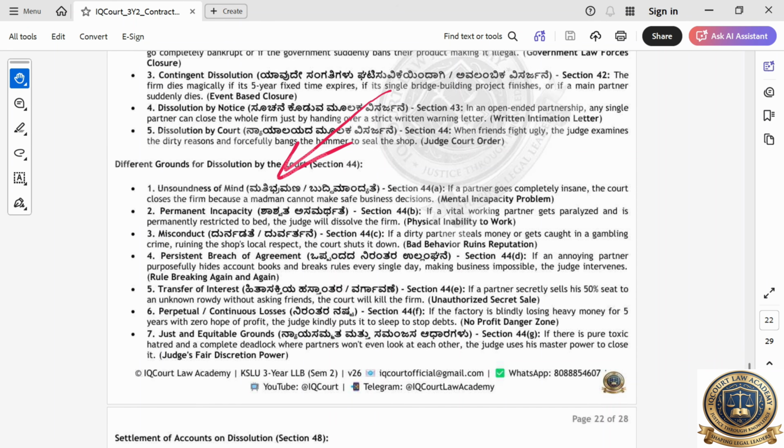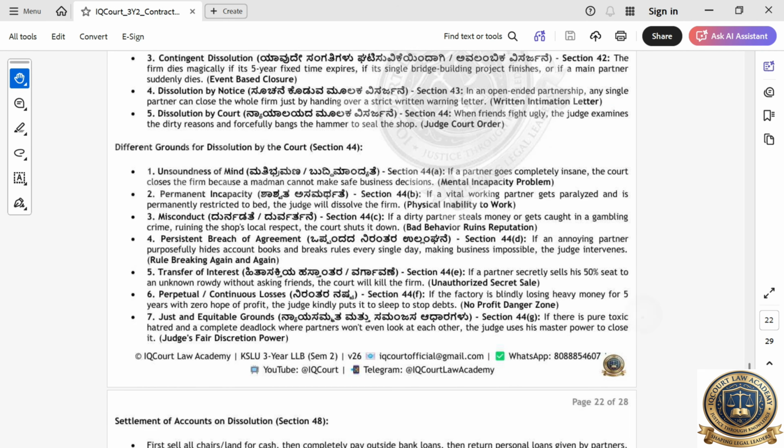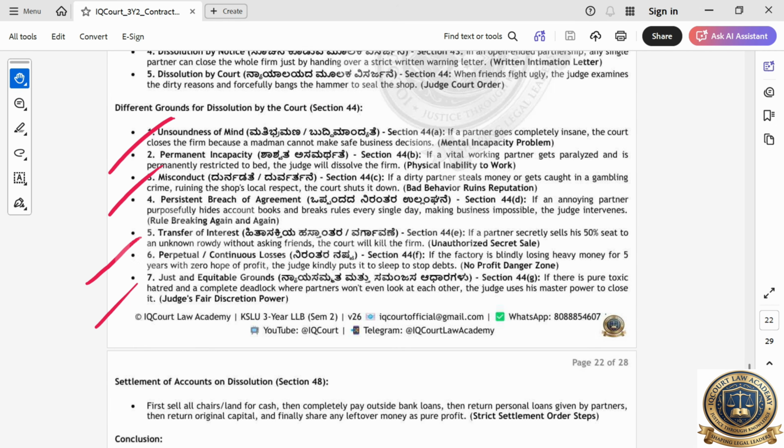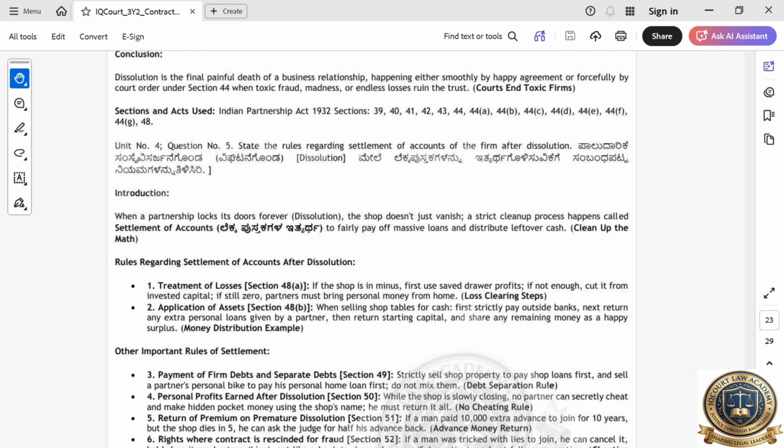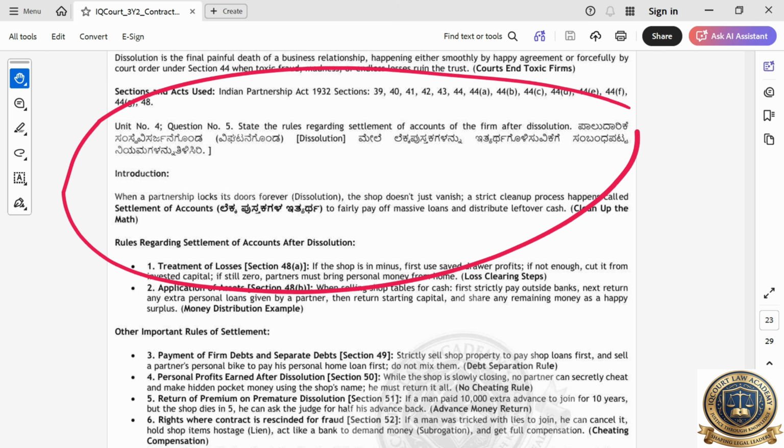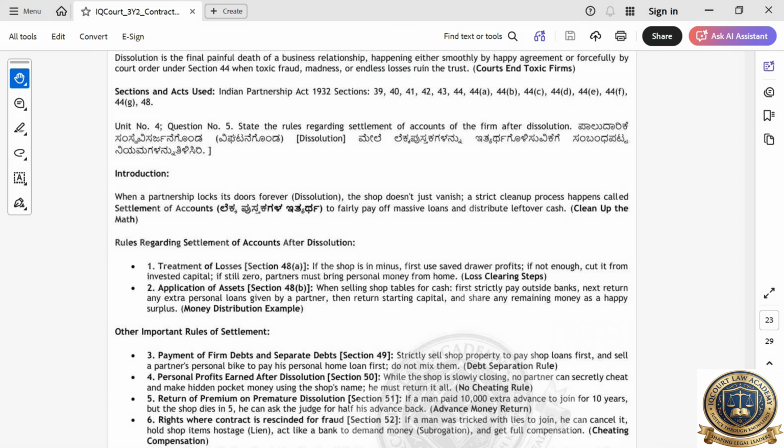Unsound mind. If a partner goes completely insane, the court closes the firm because the madman can't make safe business decisions. So that is the reason. Permanent incapability. These are all things they will ask. They will ask questions like: state the rules regarding the settlement of the accounts after dissolution. This one they will not ask, but if they want to make the question part of something, they will ask.